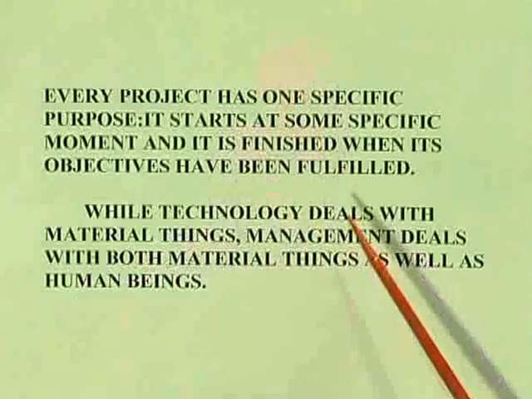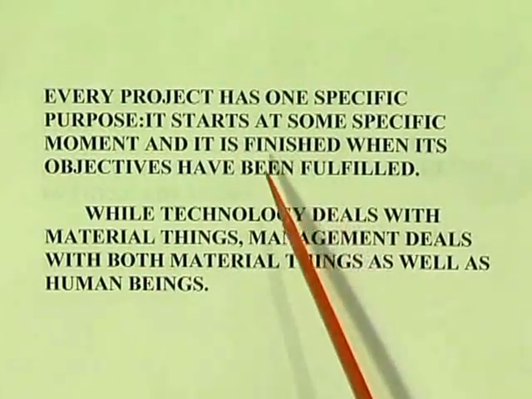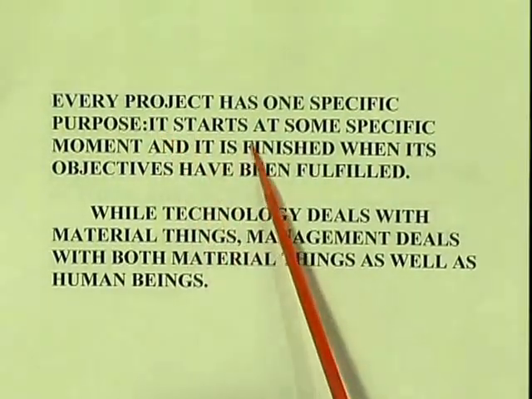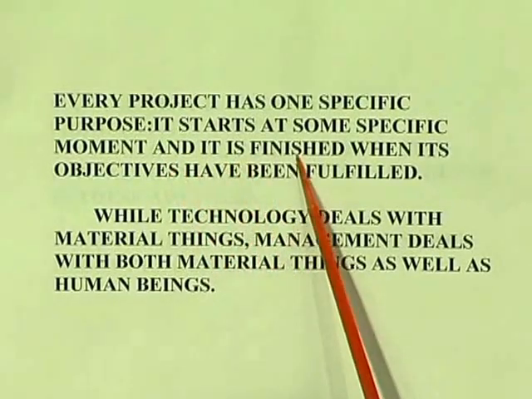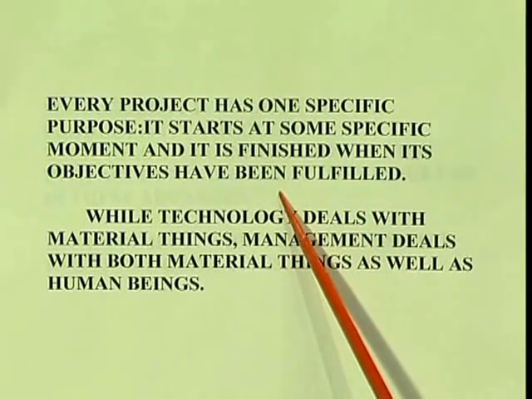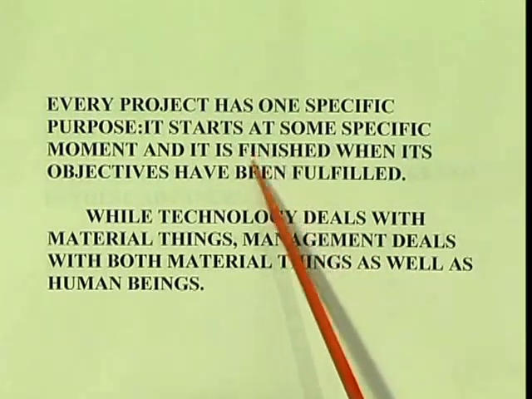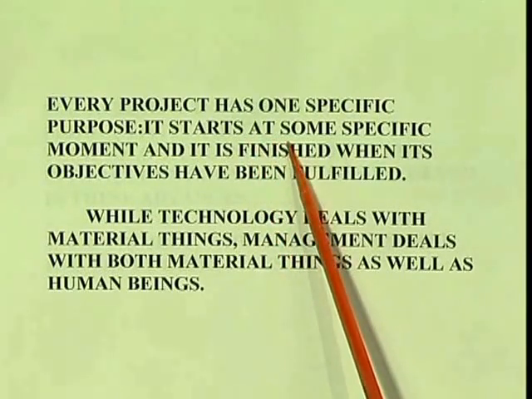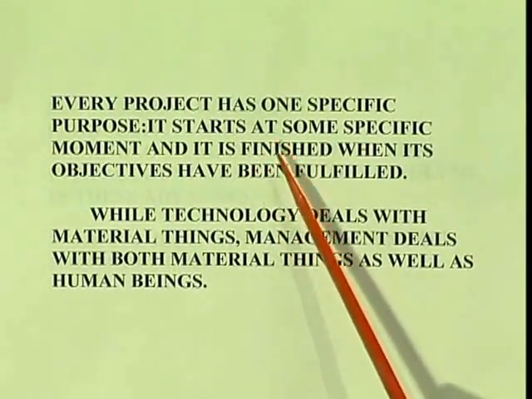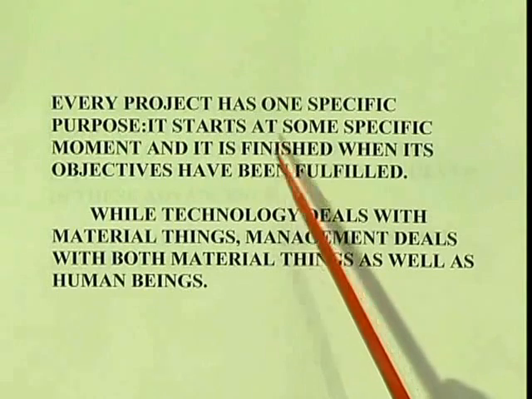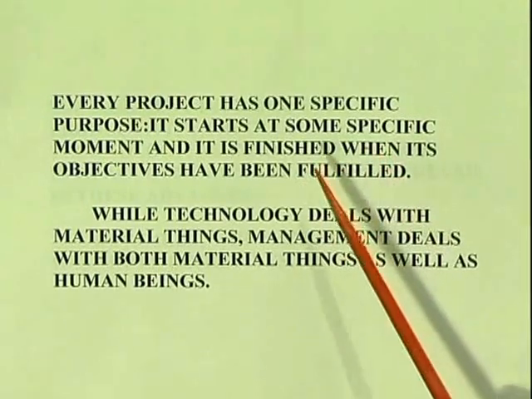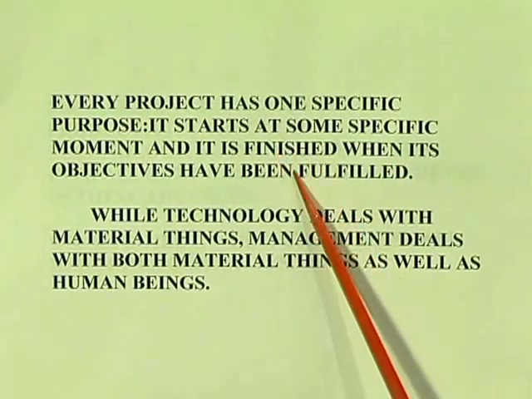Now, let us see again what a project has. Every project has one specific purpose. It starts at some specific moment and it is finished when its objectives have been fulfilled. For example, I got an order to manufacture a boiler. What is the project here? It starts at a specific moment. At what time does it have to start? Today I received an order, so after 20 days or after 1 month I have to start. After starting it may take another 30 days. So after 1 month I have to start it, and after 2 months I have to complete it. That will be given here.